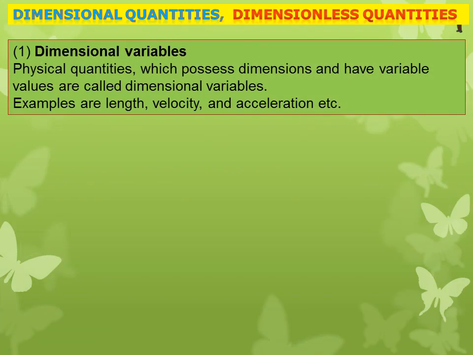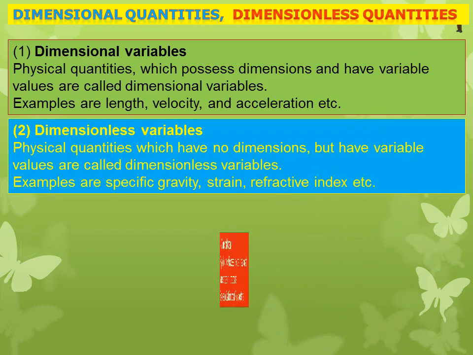Now dimensional quantities and dimensionless quantities. What are the dimensional quantities and dimensionless quantities? First we have to explain the dimensional variables. Physical quantities which possess dimensions and have variable values are called dimensional variables. For example, length, velocity and acceleration are dimensional variables.